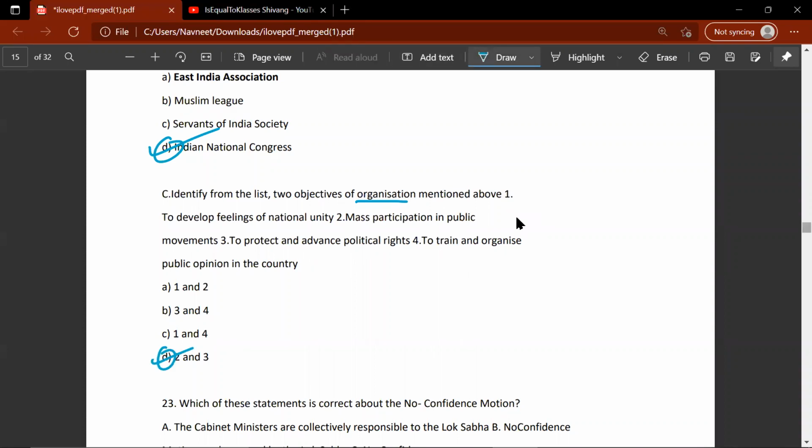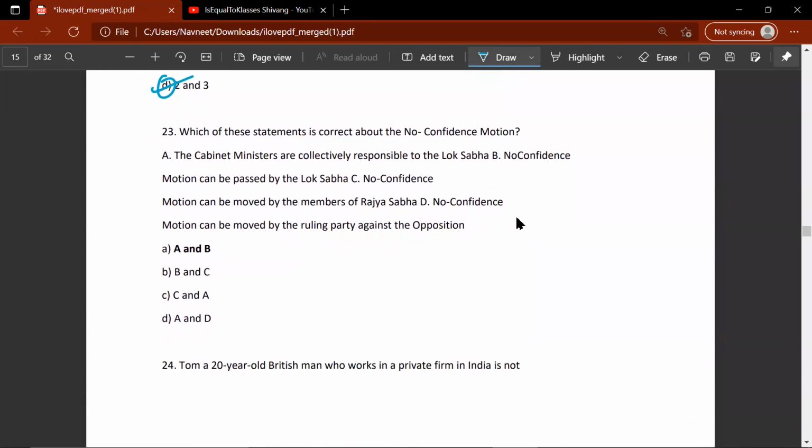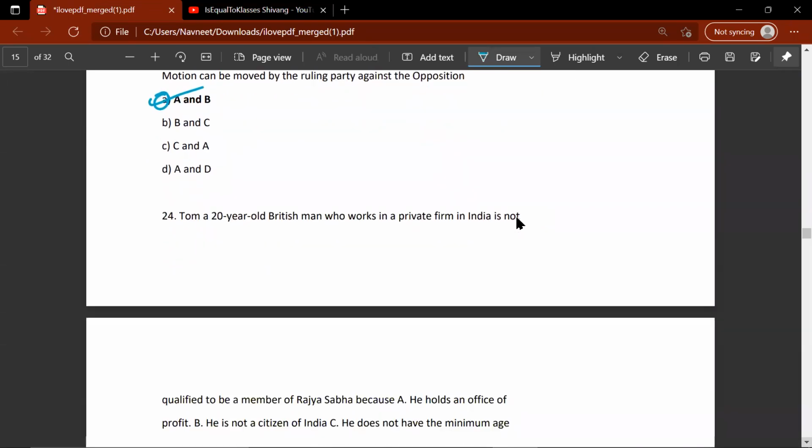The 23rd question. Which of these statements is correct about the no confidence motion? A. The cabinet ministers are collectively responsible to the Lok Sabha. B. No confidence motion can be passed by Lok Sabha. C. No confidence motion can be moved by members of the Rajya Sabha. C is wrong. D. No confidence motion can be moved by the ruling party against opposition. D is wrong. So the correct answer would be A and B. Moving on to the next question.